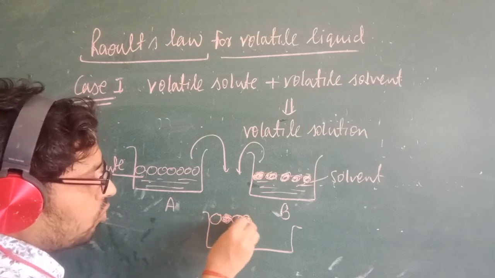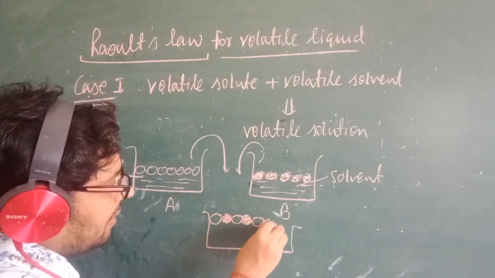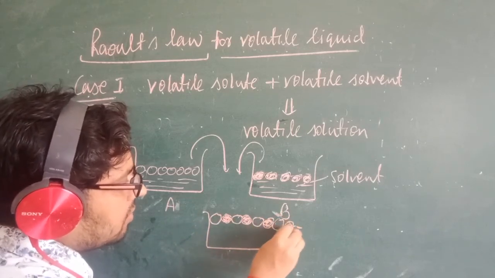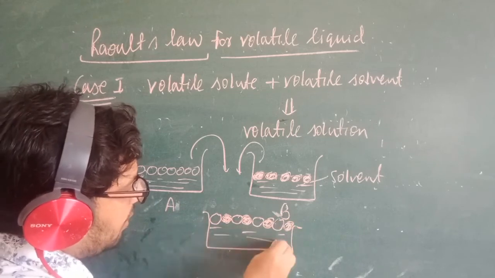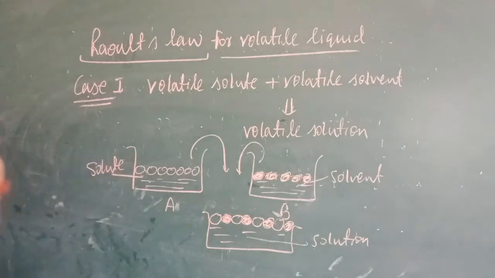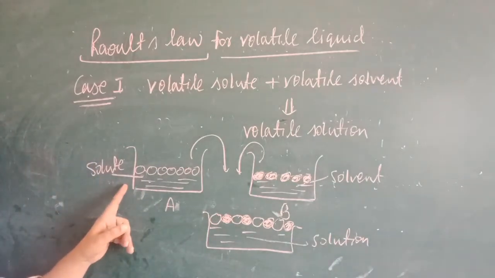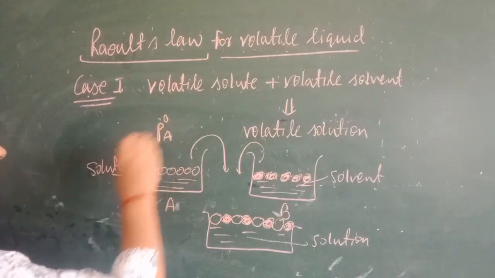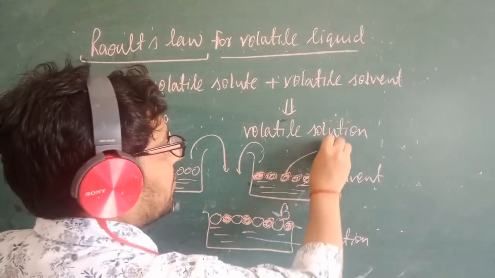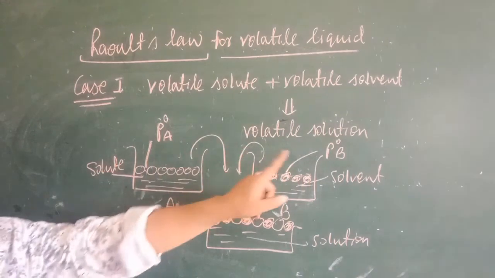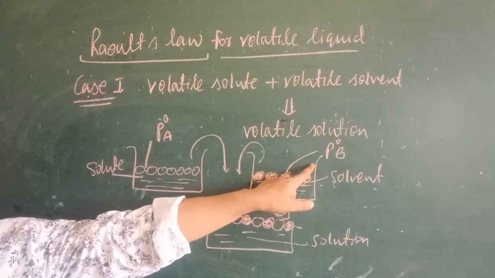A, B, because in the solution, solute and solvent both are present. A, B, A, and this is again B. So this is my solution. Now I suppose that the partial pressure of this solute is P node A, and for the solvent this is P node B.